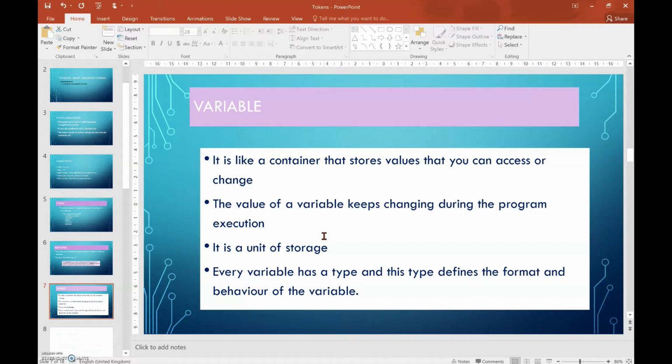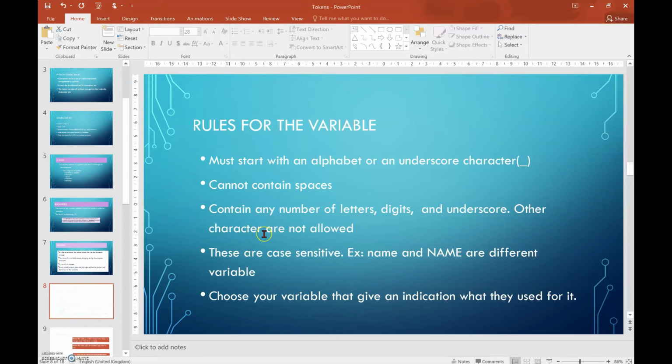There are certain rules which must be followed when we are assigning a variable. So what are the rules for a variable? It must start with an alphabet or an underscore character. It should not contain any spaces between the characters. It can contain any number of letters, digits and underscores. Other characters are not allowed. Variables are case sensitive. For example, small letter name and capital letter Name are different variables. Choose variable names that give an indication of what they are used for.